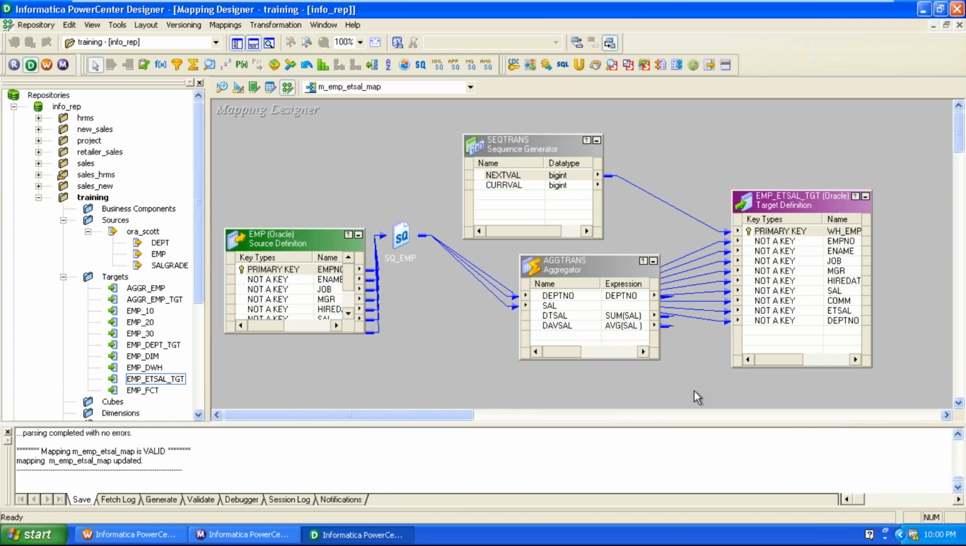So we have almost completed seven transformations: source qualifier, joiner, expression, aggregator, filter, router, sorter, and this sequence generator. Totally eight transformations are completed. Up to now, using these eight transformations, do you have any assignment, I mean something to create a mapping?